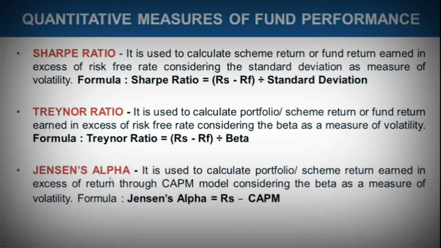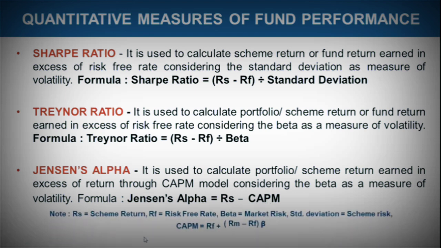Then there is Jensen's alpha. It is also used to calculate the same portfolio or scheme return. Now this is through another formula. It is the excess return through the CAPM model. So just see this formula: RS minus CAPM. RS is scheme return as well. CAPM, just have a look over here. I have kept it in a note so that you can just remember.